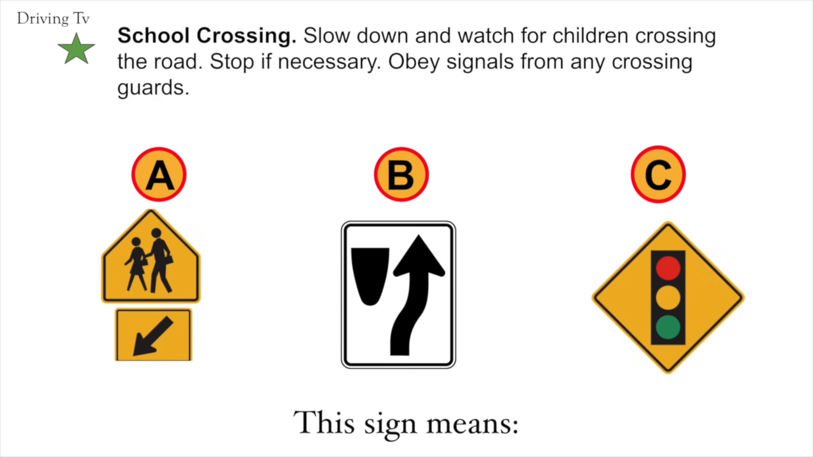School crossing. Slow down and watch for children crossing the road. Stop if necessary. Obey signals from any crossing guards. The correct answer is A.